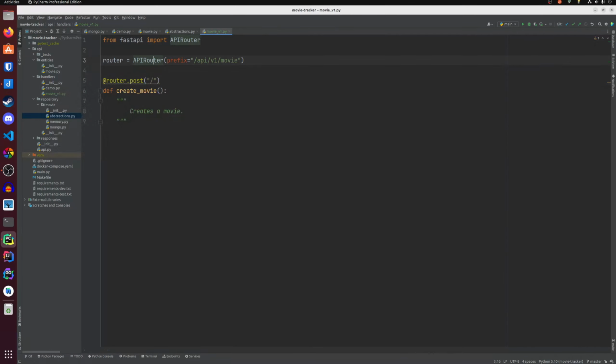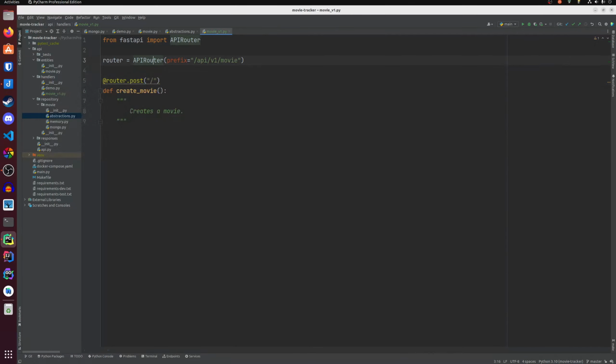If you don't want to hard code numbers, you can also import HTTP status and use the typed enum, which is created. 201 created means document created, URL follows. But this is actually a tuple.